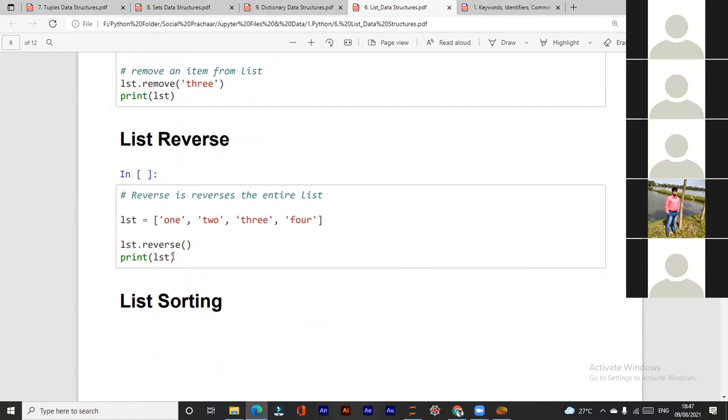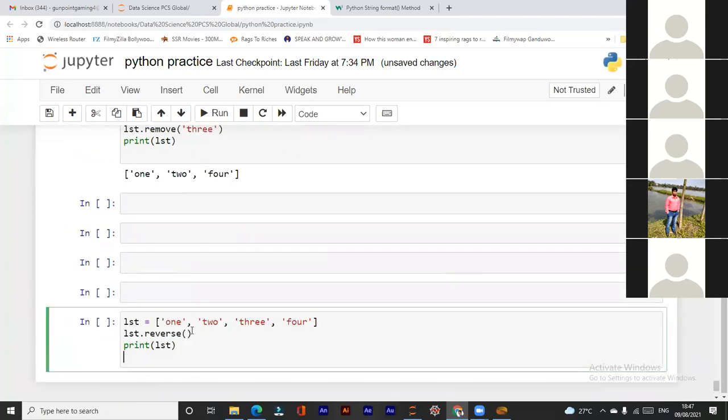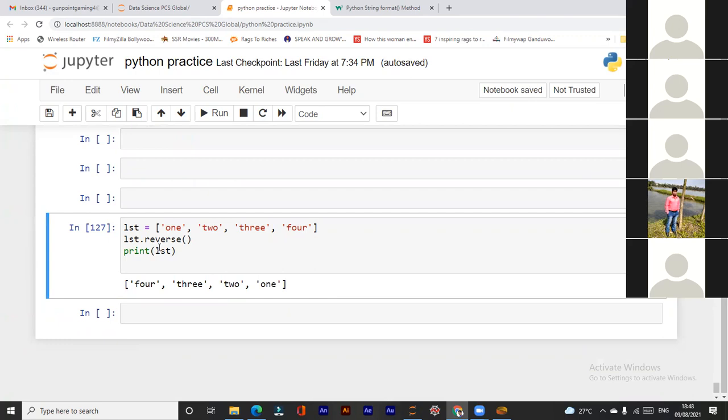List reverse. It will just reverse the list. Reverse reverses the entire list. See, 1, 2, 3, 4, and here we are getting 4, 3, 2, 1. So if you use the name of the list dot reverse parentheses, then you will get the list reversed. And it's changing the original list, right? Because I have printed the name of the list, and the original list has been changed.